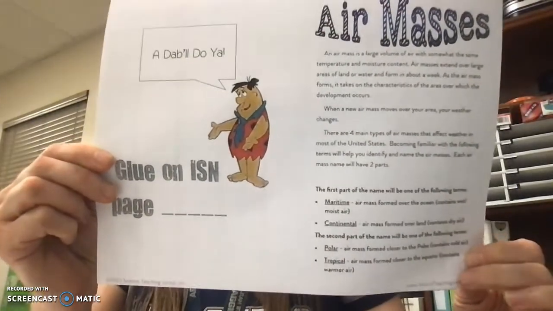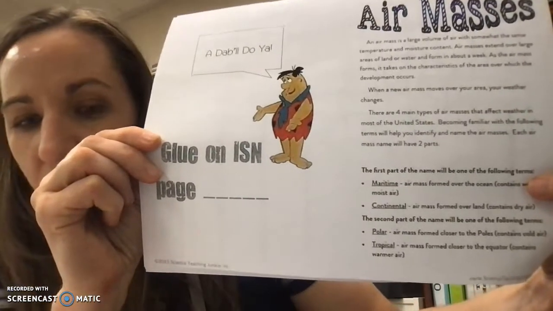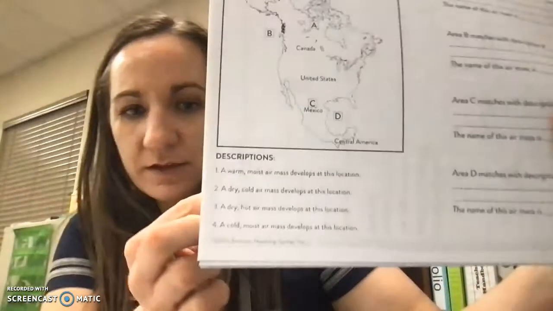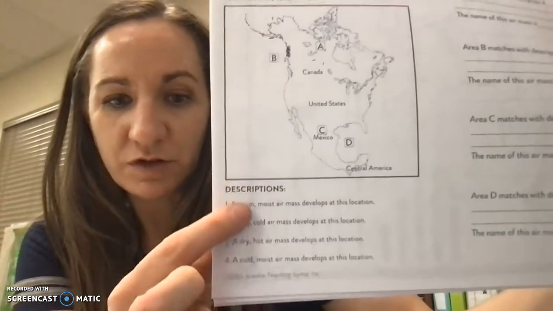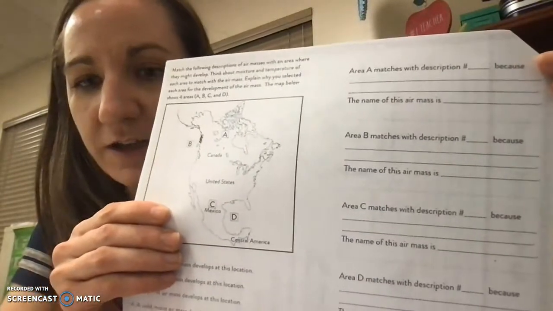everything extremely carefully, especially this part where it talks about how you name an air mass, and then back on this side, these descriptions. You want to read these really carefully. So over here, you have to answer some questions about the reading. Sorry, it's kind of tricky to get this lined up.